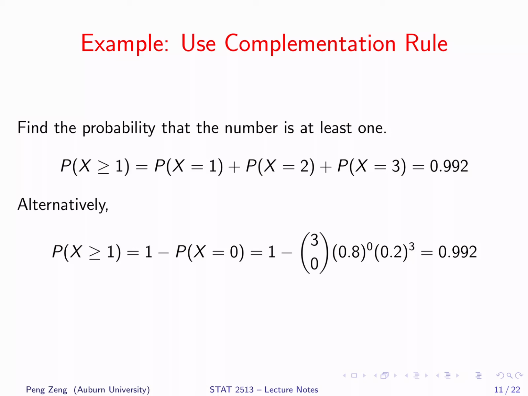However, the possible values of x include 0, 1, 2, 3. Hence, x greater than or equal to 1 means that x is not 0. If you apply the complementation rule, the probability of x greater than or equal to 1 equals 1 minus the probability of x equals 0. We only need to apply the formula once. The calculation is much easier and the answer is the same. In practice, we need to be flexible about which approach to use. Try to find the easiest approach to solve a problem.